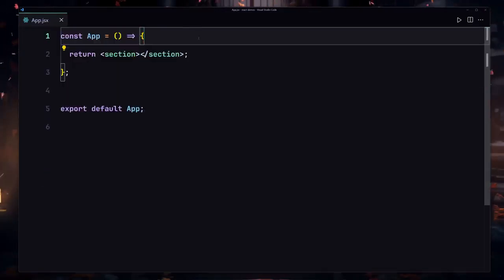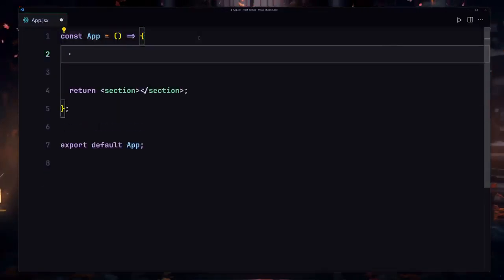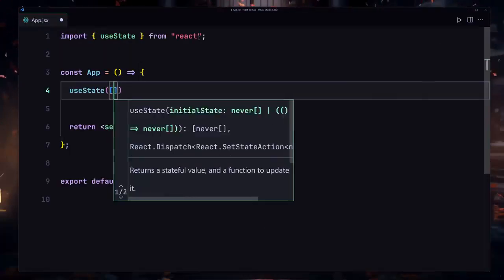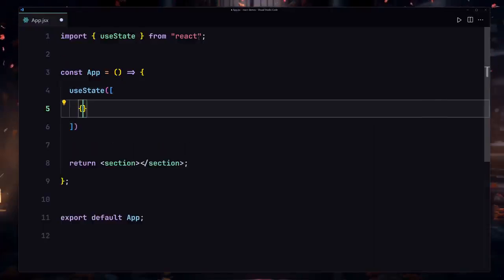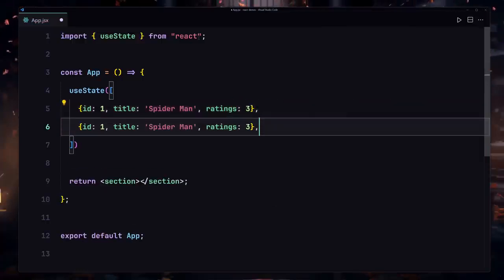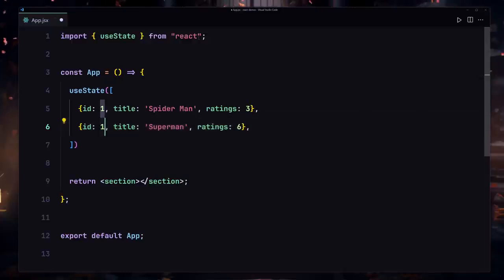So that was how we are going to be using the useState with an object. But in some situations we would have an array of objects. So how can you go about doing that? We are going to be using our useState first of all, and inside there we are going to be passing the array of objects. So inside each object we're going to be passing the ID, which will be set to 1, and title will be like, I don't know, some sort of a movie name like Spider-Man. And I'm going to also specify the ratings there, and rating will be set to 3. I'm going to duplicate that and change the rating to 6, and change the movie title to Superman, and also the ID will be set to 2.